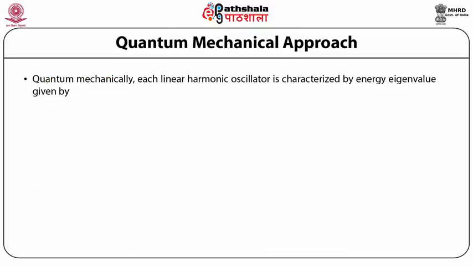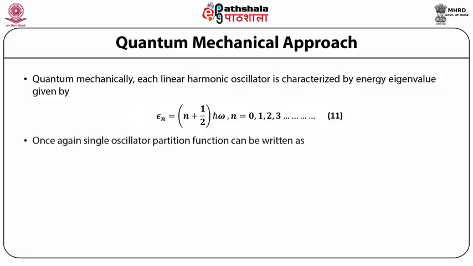Quantum mechanical approach. Quantum mechanically, each linear harmonic oscillator is characterized by the energy eigenvalue epsilon n equal to (n plus half) h bar omega, where small n goes from 0, 1, 2, 3 up to infinity.